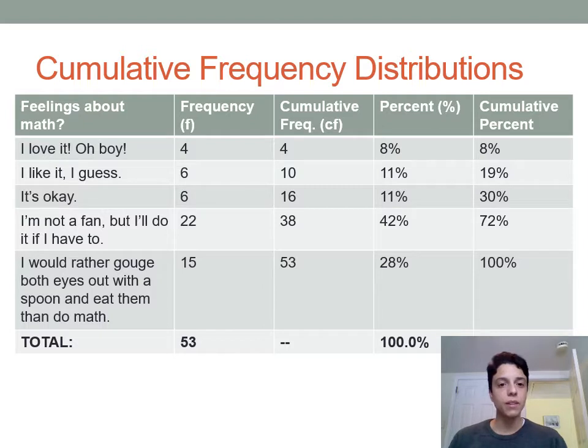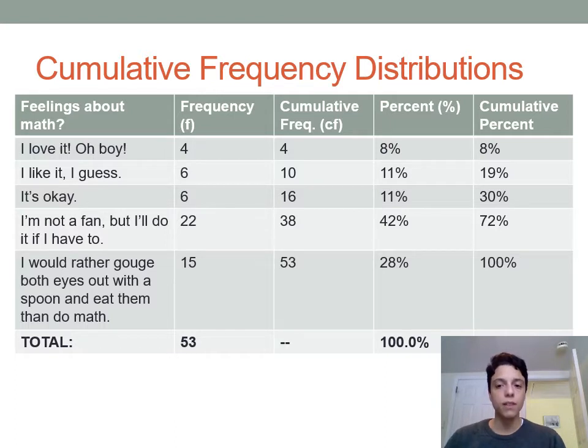And so here we have the categories in order, from how much you love math to how much you hate math. So as you move down that column there, you can think of it as sort of increasing in your hatred of math. So we have our frequencies again, in the first column after the variable names, and then in the next column after that we have cumulative frequencies.